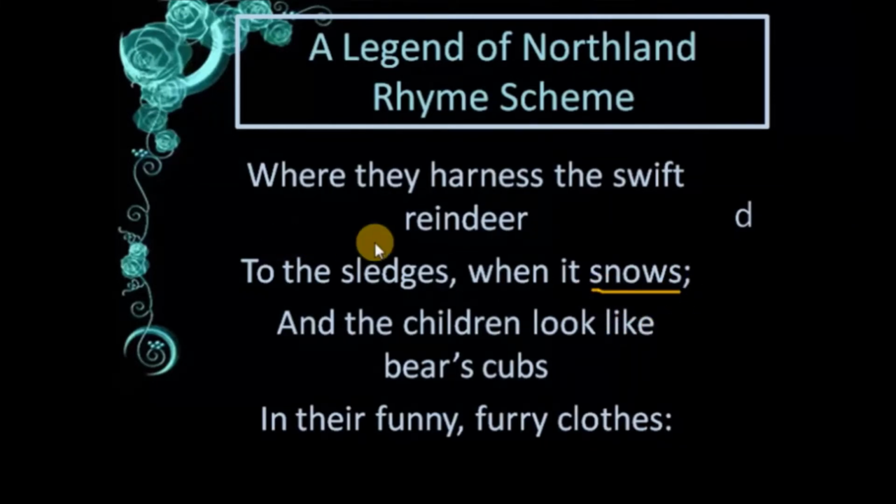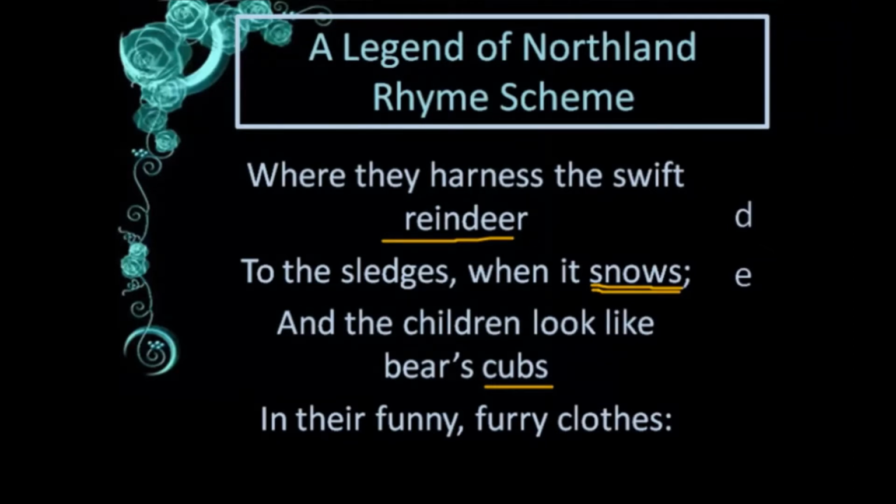Then check snows, reindeer. Is it rhyming with reindeer? No. So we can give the next letter in order, that is E. And then cubs, snows, cubs. We might think it is rhyming, but it is not. Snows ends with the O sound.